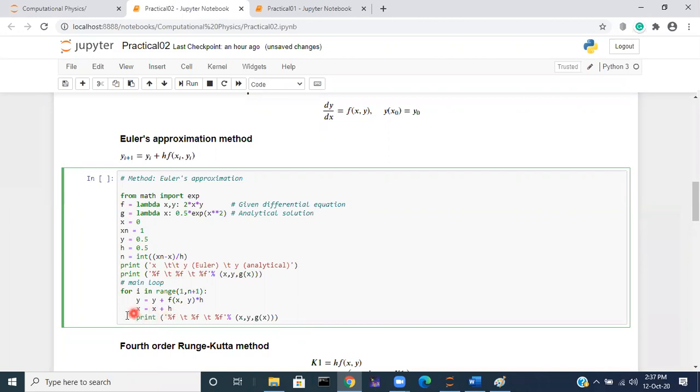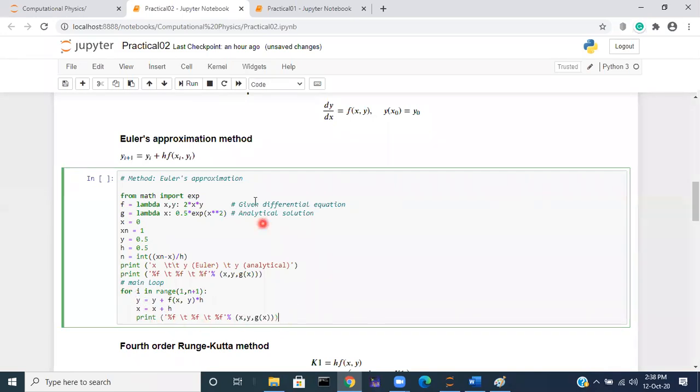Right? Then the next time the for loop runs, i in range 1 to 2, it takes the last value of y, computes f of x, y times h, and assigns it, then increases the value of x by h. Right? Then you print the three values: x, y and y analytical, for each loop. For each value of i, you print it.